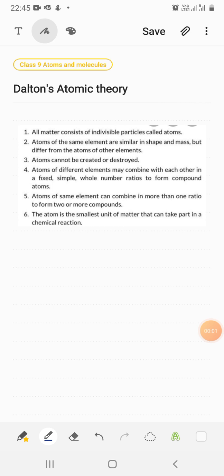Good morning, students. Today's topic is Dalton's atomic theory of the chapter Atoms and Molecules of class 9th. So we are going to discuss the postulates of Dalton's atomic theory here.